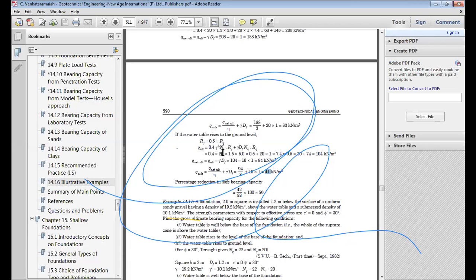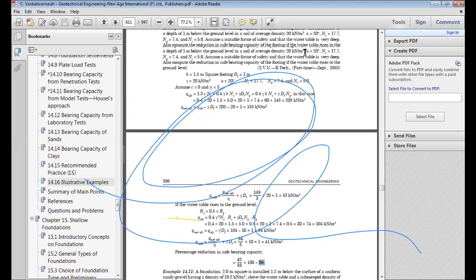So when you do that, the ultimate bearing capacity decreases because of the water table effect. So Q net ultimate is 94 when the water table is there, and when the water table is not there, this is the value 188. So there is a decrease in the bearing capacity by 50%.